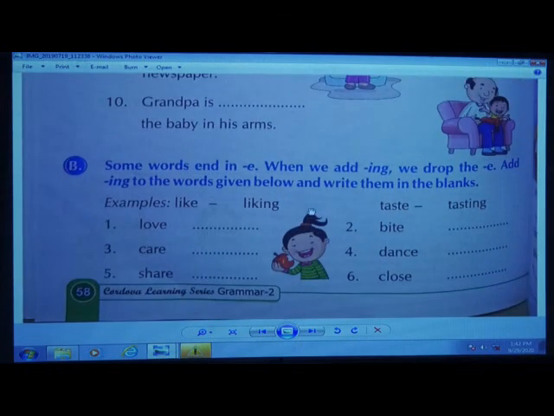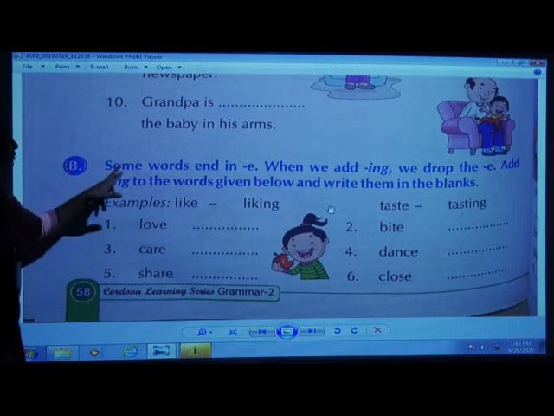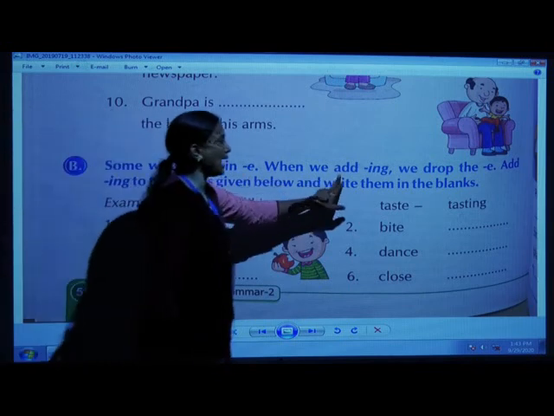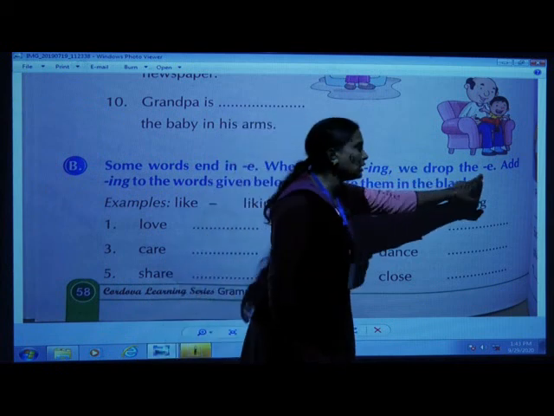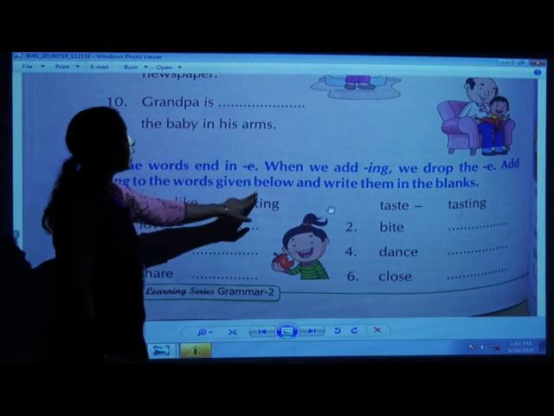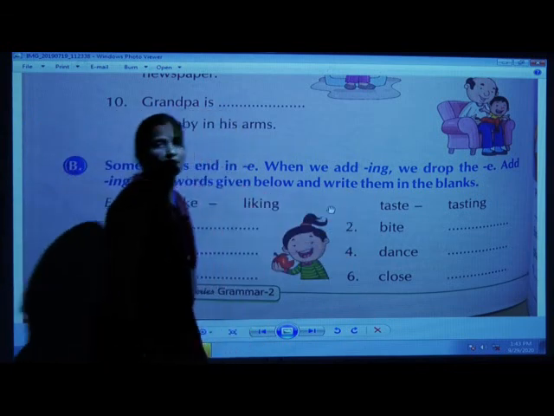So all of you will open your grammar textbook, lesson number 22, is, are, am with ing form of doing words, page number 58. Exercise B. So now children, some words end in E. When we add ing, we drop the E. Add ing to the words given below and write them in the blanks.